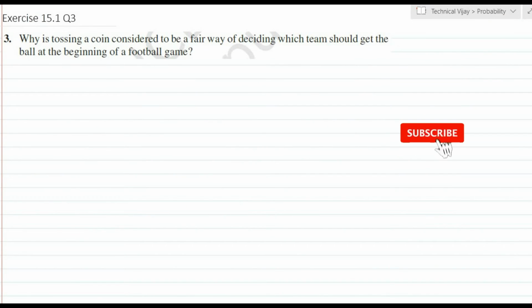Exercise 15.1, question number 3. Why is tossing a coin considered to be a fair way of deciding which team should get the ball at the beginning of a football game?